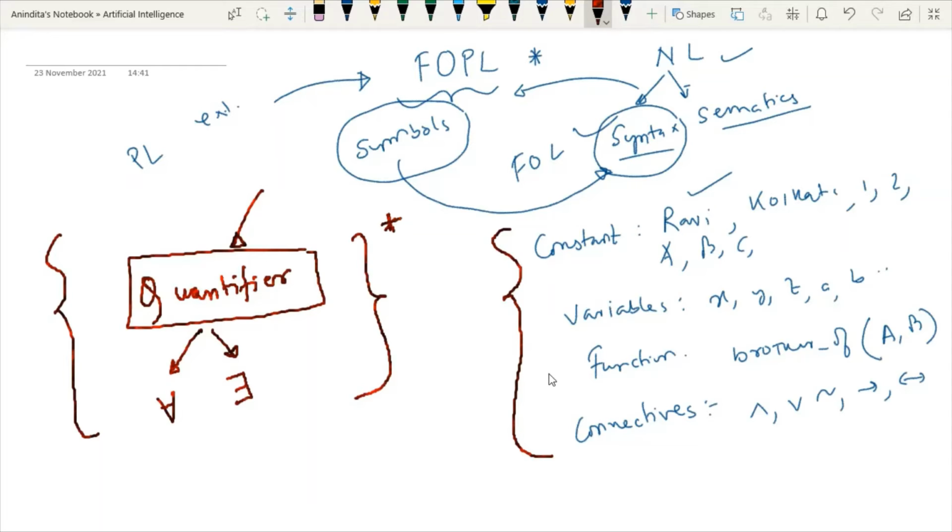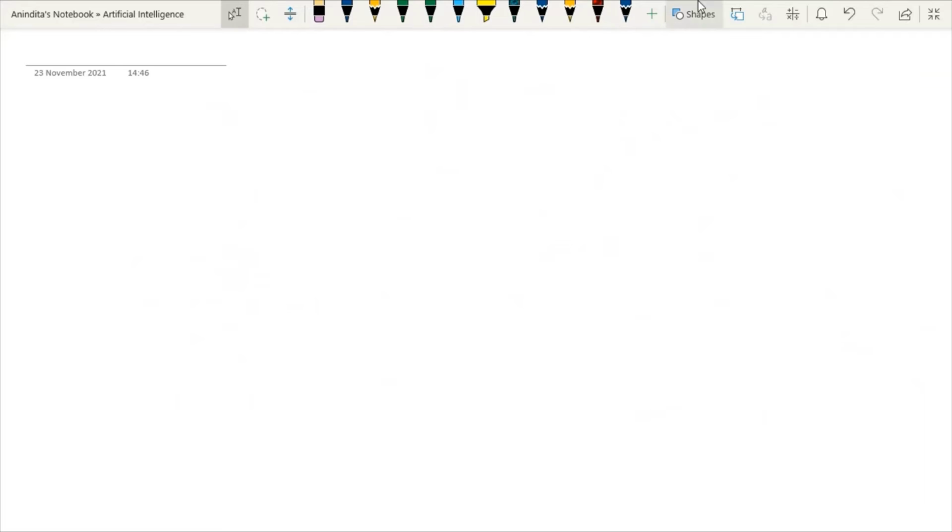So now let's start the class. What are we going to do today? Whenever we are going to represent any statement, we know that the very basic statement is known as an atomic sentence. Now, what is the basic concept of an atomic sentence? Atomic sentences are the most basic sentences of any kind of logic. Here we are talking about first order logic, so atomic sentences are the most basic sentences of first order logic.